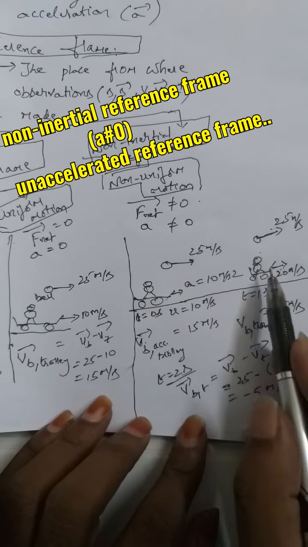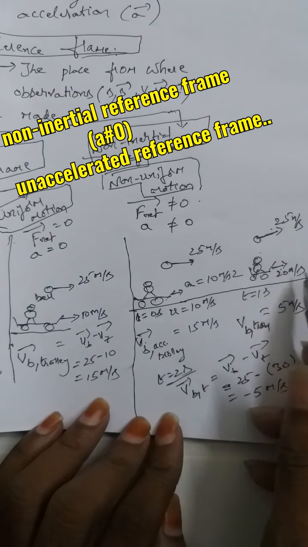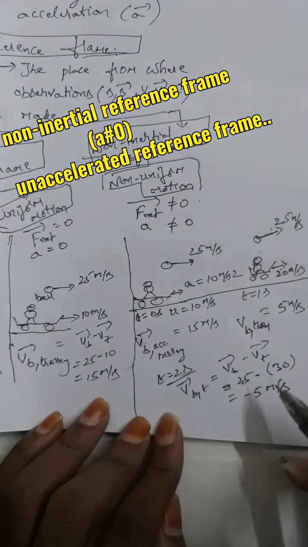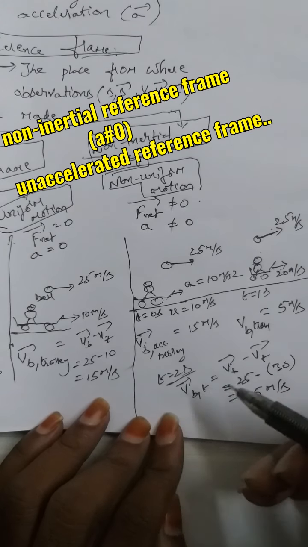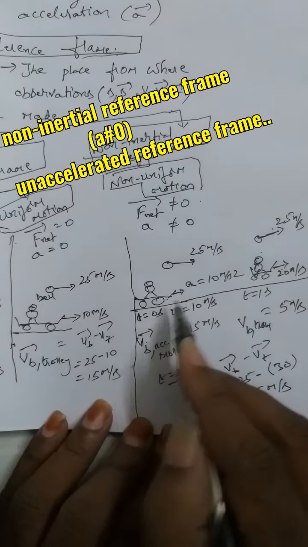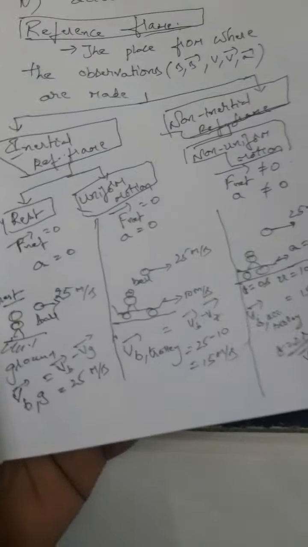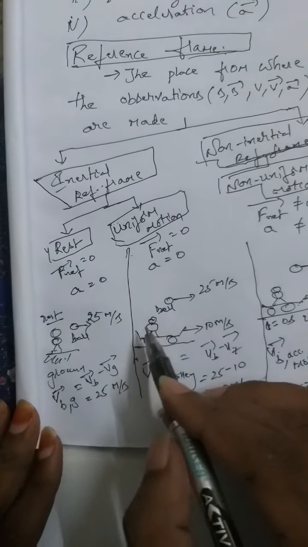What does it mean? So at a time of t equals 2 seconds, when the trolley is moving with a speed of 30 meter per second, if he sees this ball, then the ball appears to be moving with a speed of 5 meter per second, but in opposite direction. Minus means here that is the opposite direction. So like this, based on the reference frame, the velocity of the ball is changing here. Correct or not? So based on the reference frame, the velocity of the ball is changing here continuously.